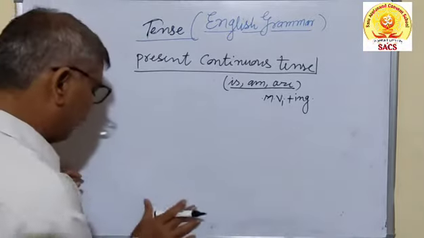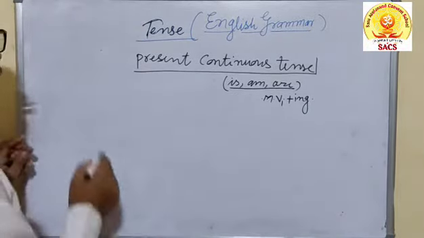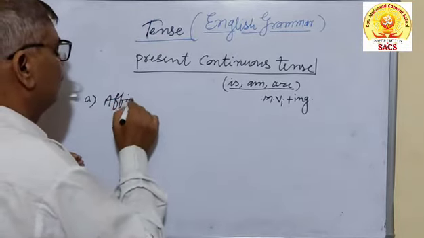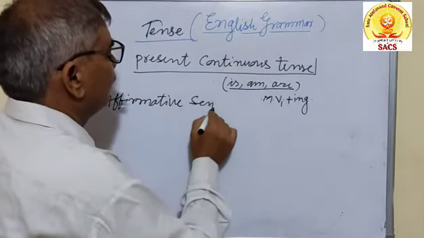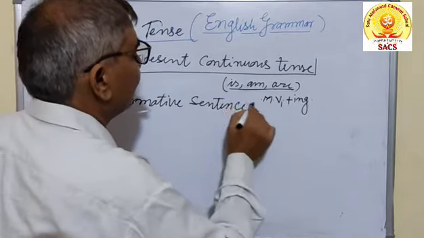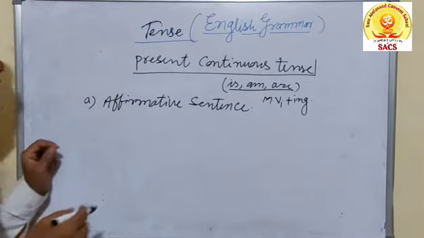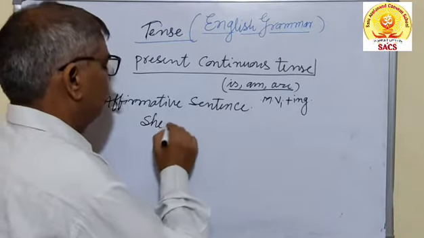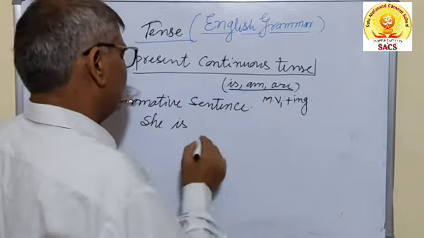Before this, without an example, it is not possible to tell you completely. Let us come to the affirmative sentence, which I would like to write. Affirmative sentence. Be serious. The sentence may begin with the singular or plural, any one of them. I write here, she is making dolls.